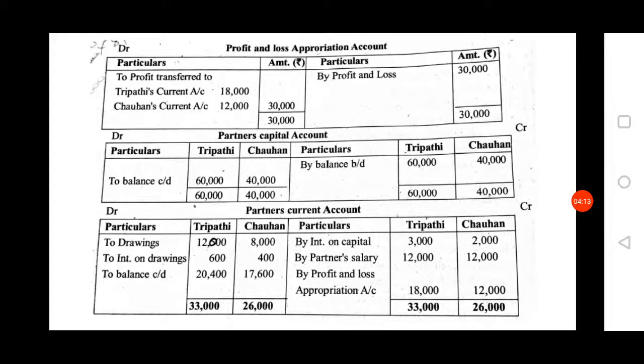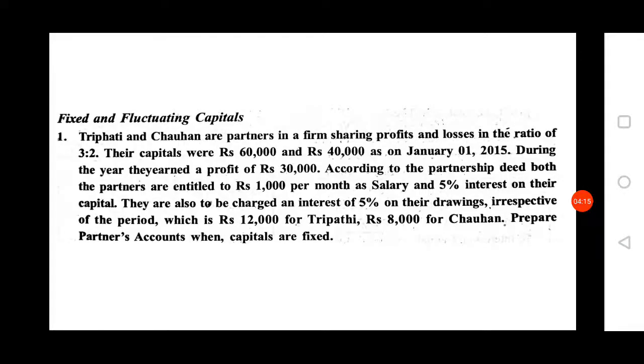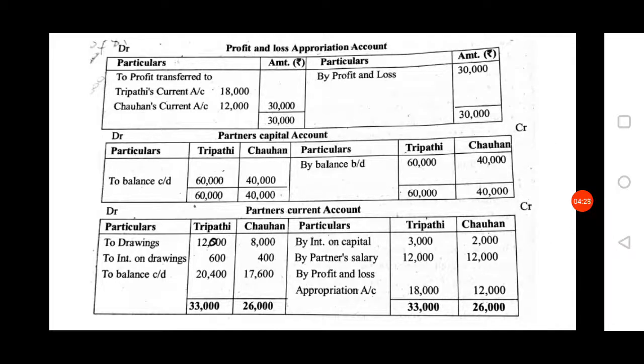Next, interest on capital. In the question they have given 5% rate of interest, that you have to calculate on the opening balance of the partner's capital, that is 60,000 and 40,000. On that, if you calculate 5%, then you will get interest on capital of Tripathi 3,000 and Chauhan 2,000.